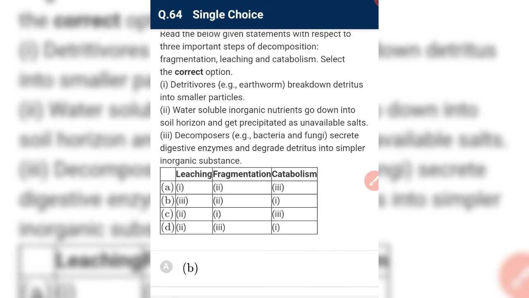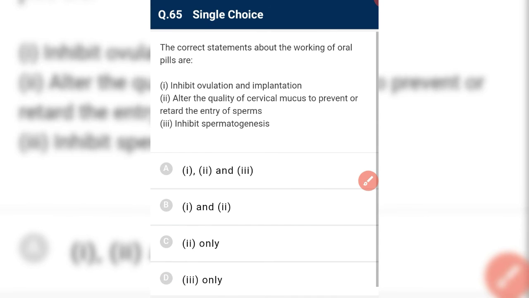Water soluble inorganic nutrients go down into the soil and get precipitated as unavailable salt. This process is leaching. So A is leaching, matched with 2. So this is our answer. Catabolism means at the microscopic level, that is microorganisms like bacteria and fungi secrete digestive enzymes and degrade the detritus into smaller inorganic substances. This is known as catabolism. So C is matched with 3.